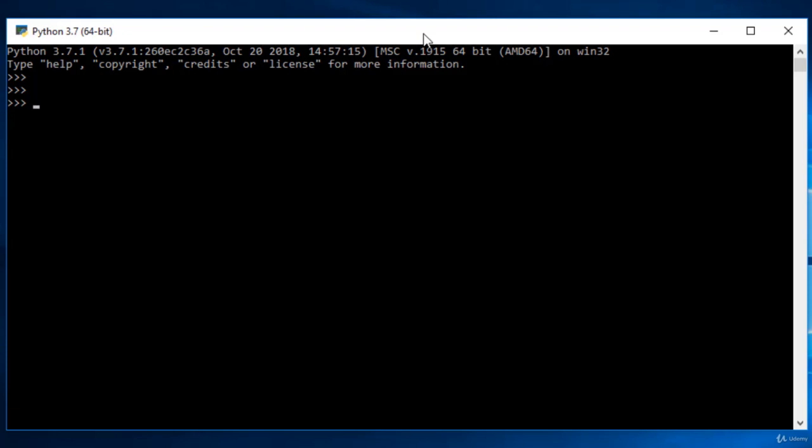So if I take a variable that is R, and if I want to describe a range, I need to give a command that is range and then open and close the brackets. And now here I want to specify from which point I need to start. The second thing I need to pass is till which variable I need to go through, and the third thing is what is the gap I need to maintain.